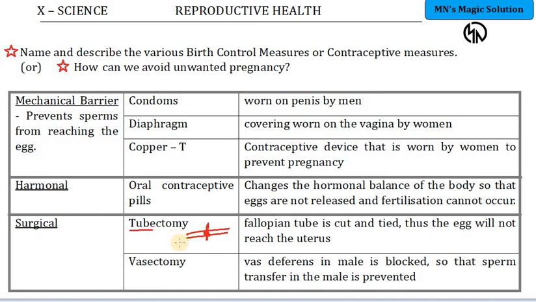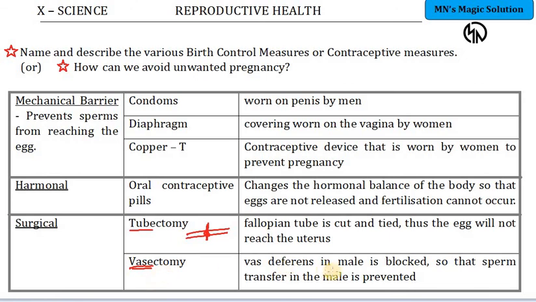The passage of the eggs is avoided. So the egg will not reach the uterus. Correct? So this method is called tubectomy, which is actually preventing the egg from getting released. Next one is vasectomy. Vasectomy, as the name implies, is about the vas deferens.